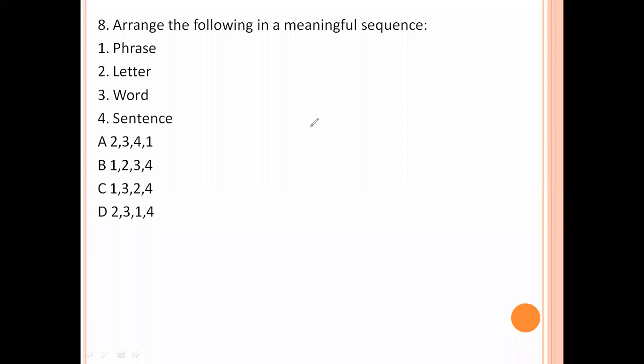Arrange the following in a meaningful sequence: praise, letter, word, sentence. So first letter, next word, next form praise, next form sentence. 2, 3, 1, 4. Option number D is the right answer.